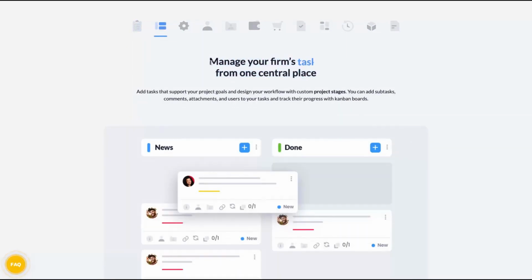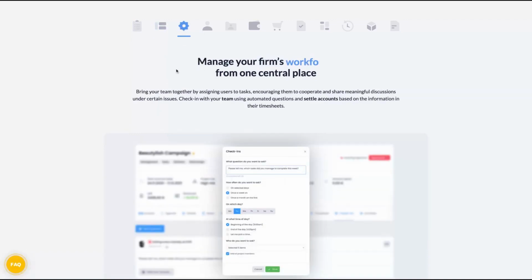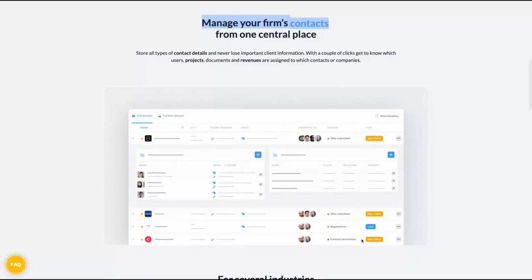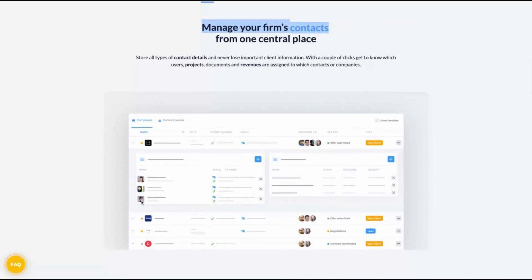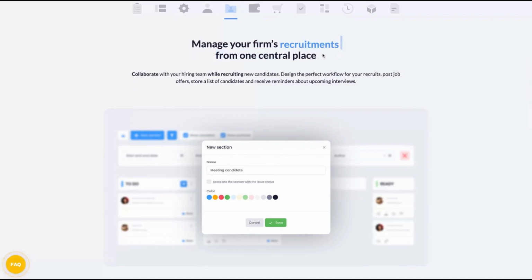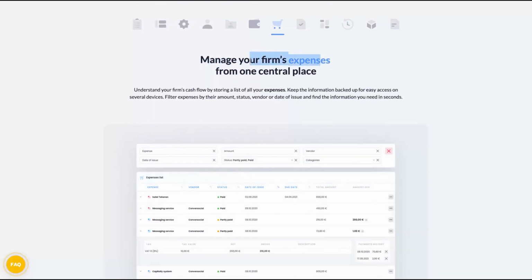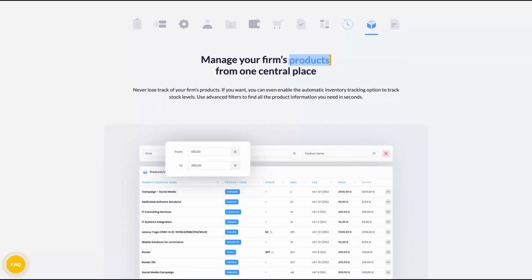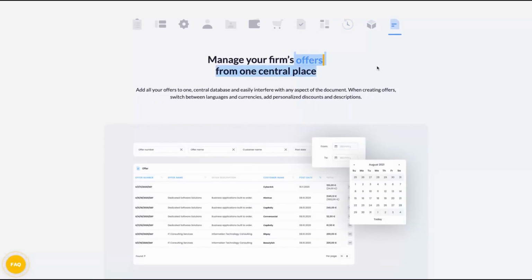We saw manage your firm's tasks. We saw the due dates, etc. The task workforce. You're going to add your employees, your contacts as well. When you are adding people, all the dashboards are going to be filled out with information. Manage the recruitment, the revenue, the expense, the invoice, the leads, deadlines, products, and offers for those products.